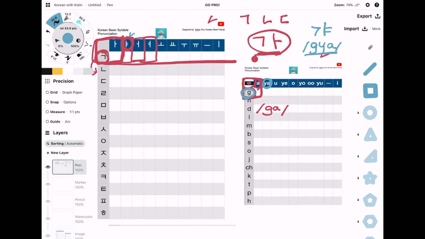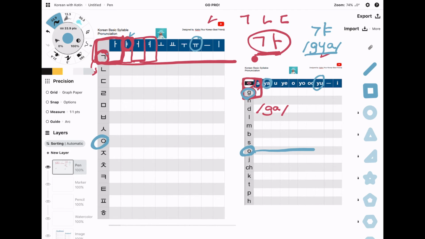Okay, let's do one more. Easy one. Okay, right. This one looks like O, right? Yes, it's the same. We can read O. You can find the O sound. Okay, let's see. How about this one? U. Right?